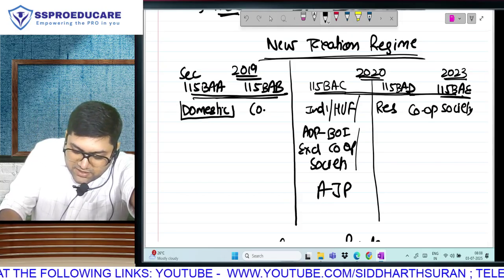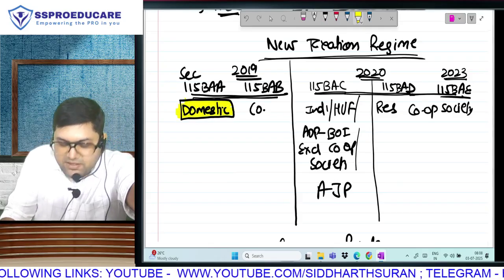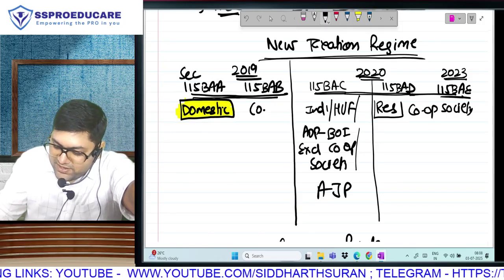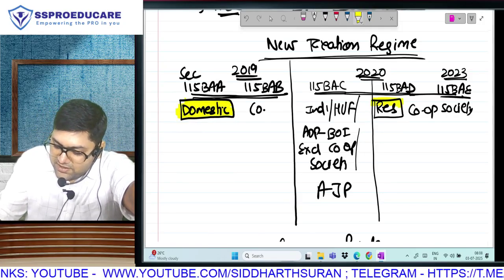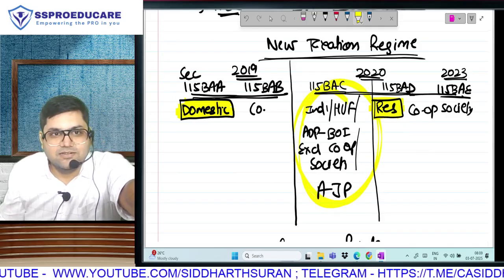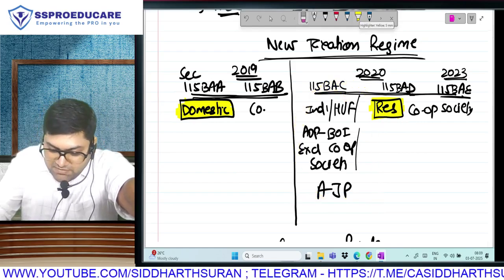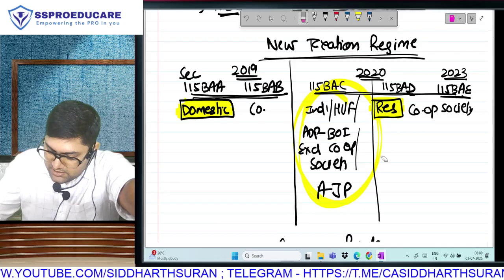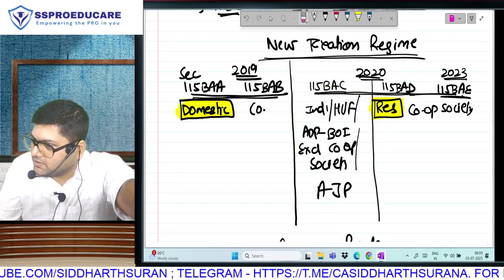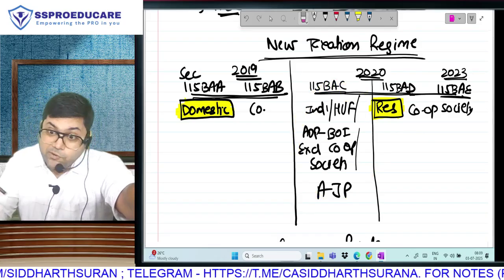Observe, for companies they have specified domestic, for cooperative societies they have specified resident. Now check the eligible persons here. The section 115BAC says only individual, HUF, AOP, BOI, AJP. It does not say resident individual. Bro, you are in CA Final.